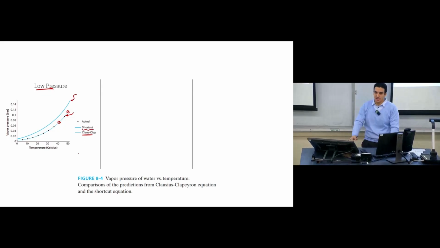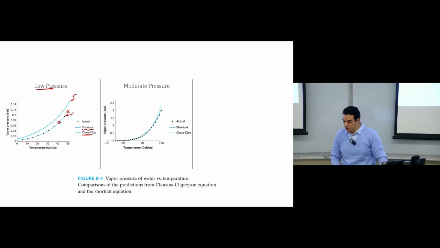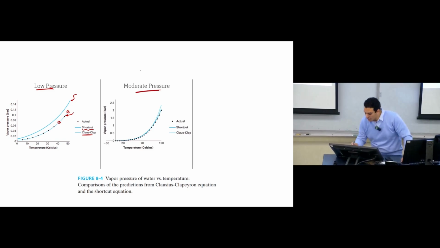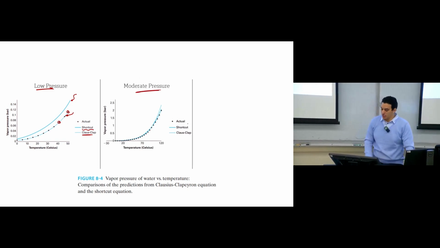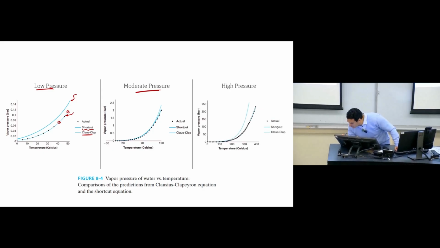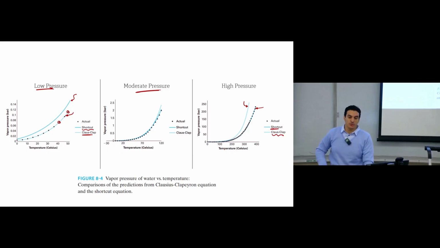At low pressure, the Clausius-Clapeyron equation gives you the best fit for the data. If you have moderate pressure, not very low, not very high, then both equations can give you accurate results. At high pressure, as you can see, the shortcut method lies directly on the actual data, and this is the prediction of the Clausius-Clapeyron method. So each one of them has some limitations in use.